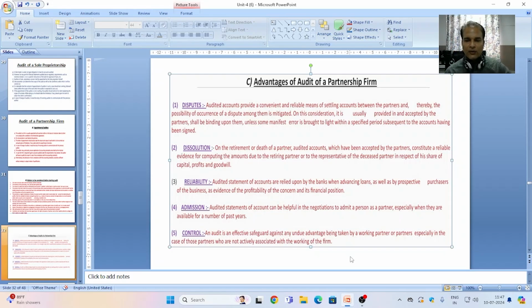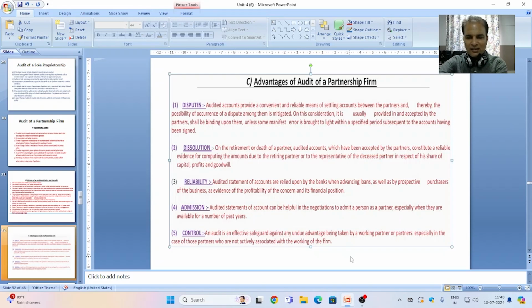Point 5, control. An audit is an effective safeguard against undue advantages being taken by the working partner or partners, especially in the case of those partners who are not actively associated with the working of the firm, like a sleeping partner.